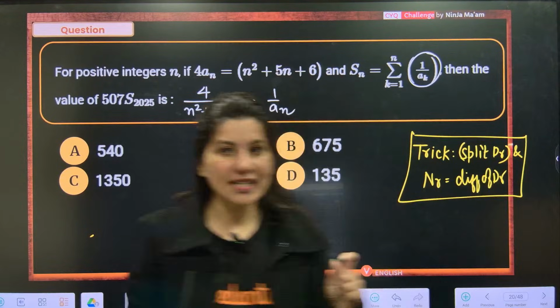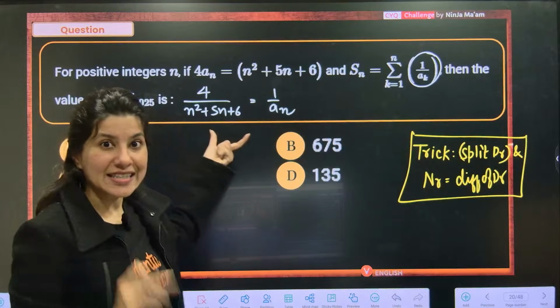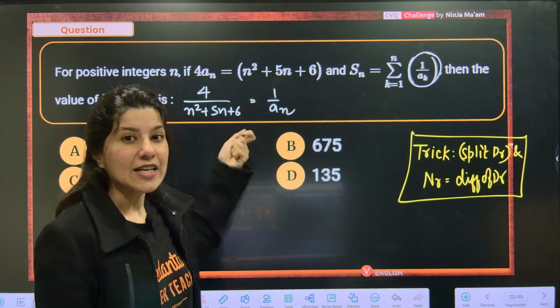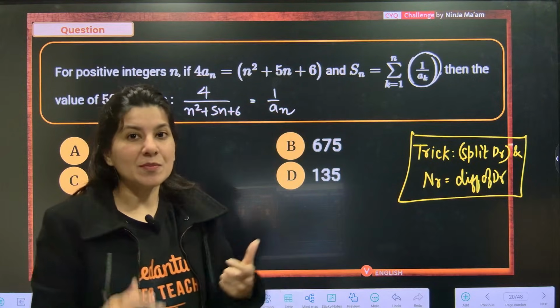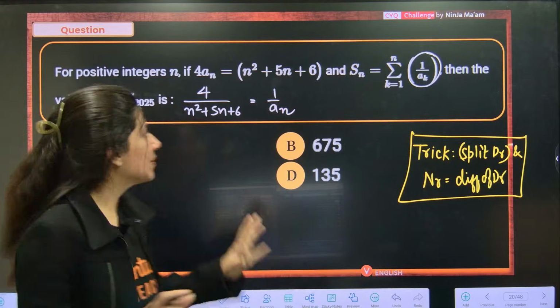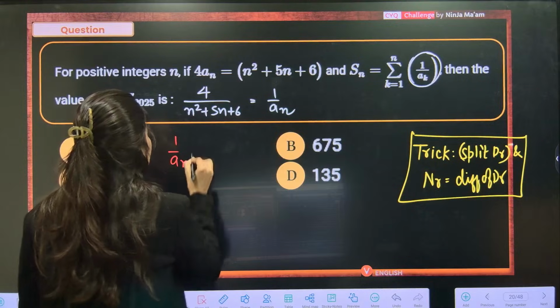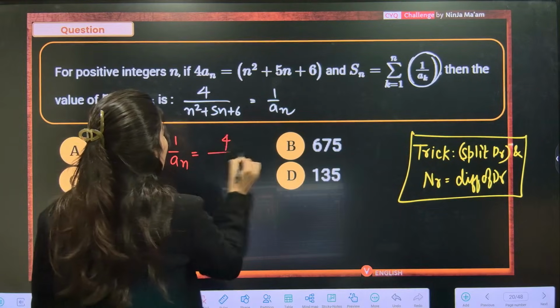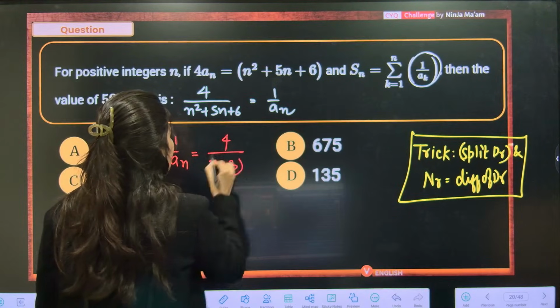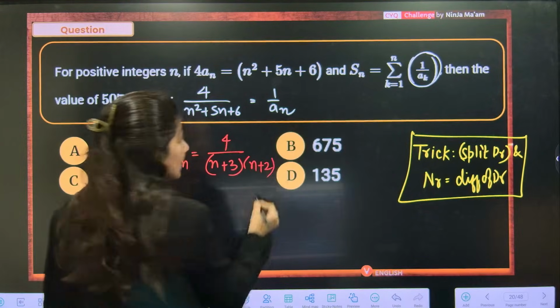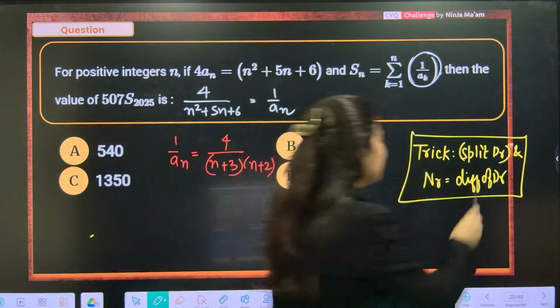What we have to do is, denominator in telescopic series, we split the denominator. That means we factorize the denominator basically. So, factorize the denominator, very easy. 1 upon an is equals to nothing but 4 upon n plus 3 and n plus 2. So splitting the denominator, this is easy.